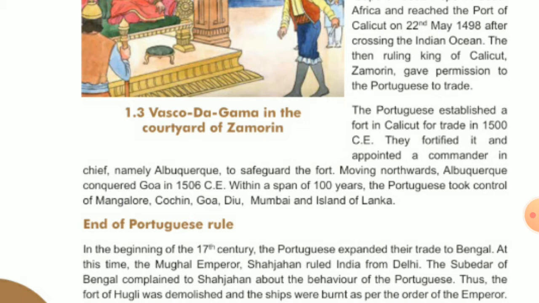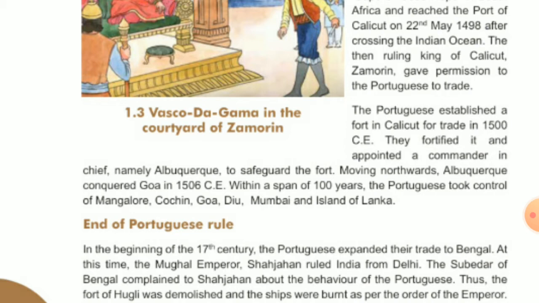Why? Because to protect the fort from attackers from outside. Okay, so his name is Albuquerque, to safeguard the fort. Moving northwards, Albuquerque conquered Goa. See, he won Goa in 1510, within a span of 100 years.